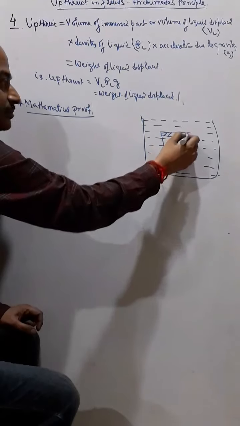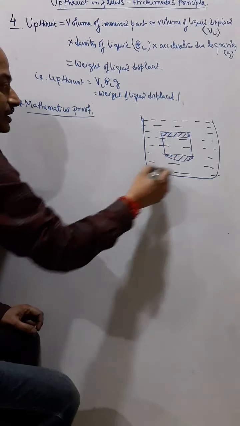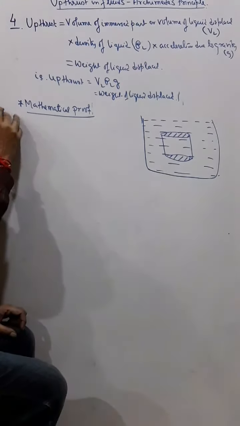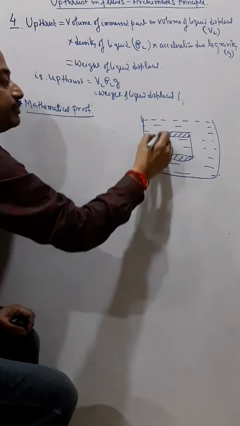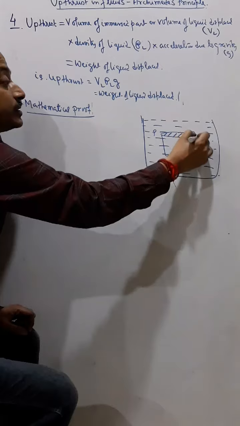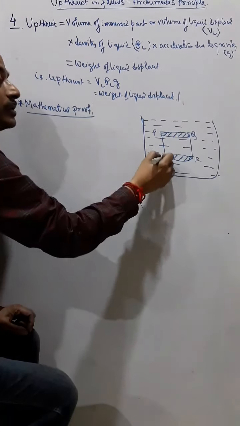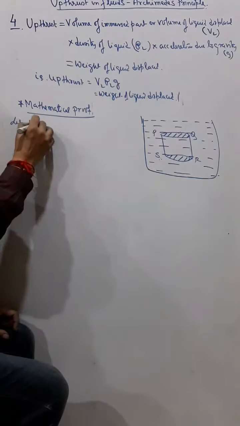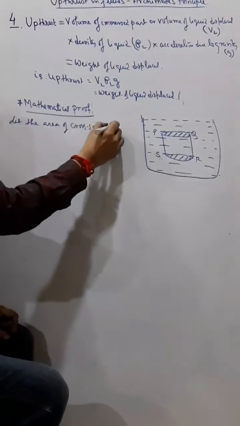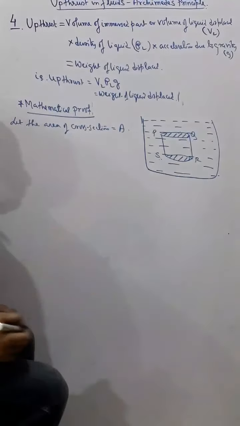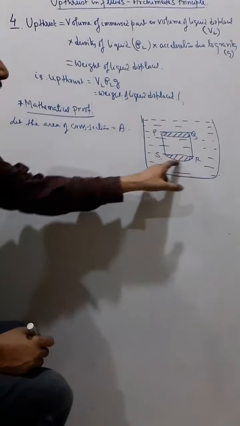And let the area of the cross section be this. Let the vessel be, in fact, say PQRS, and let the area of cross section of the vessel be A. So we have taken this area as A.